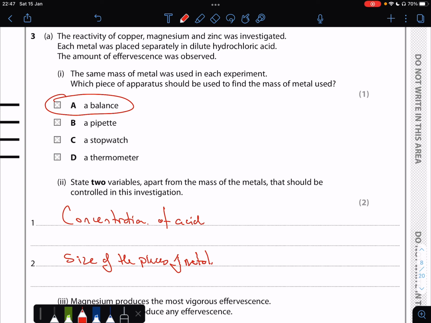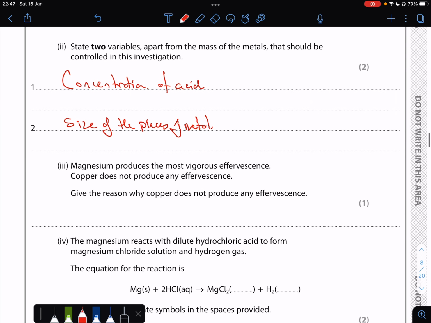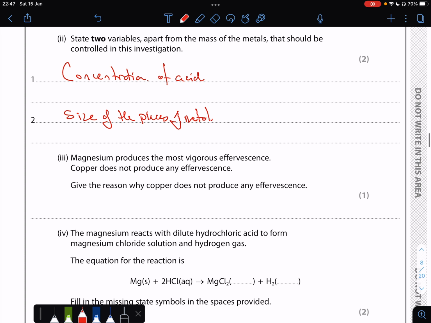There's other answers as well. You could have had, say for example, temperature, keep the temperature the same, but they're the two I'm going to go for initially. And this one here, part 3, wants us to explain why the copper